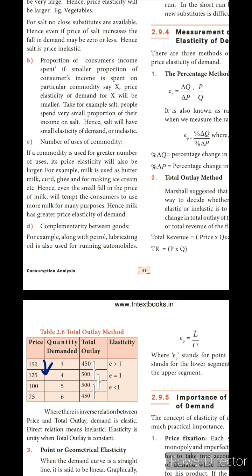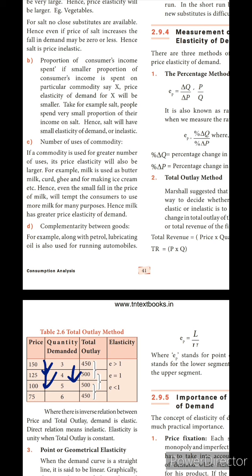Next, again the price is going down to 100. Then the quantity demanded increased to 5. Here also the total outlay is the same, 500. Before also it was 500. That means we should compare with the previous one. When we compare with the previous one, here 500, and 450 was the first. Then it increased to 500. That means the elasticity of demand is greater than 1.